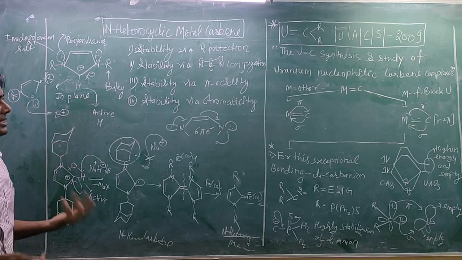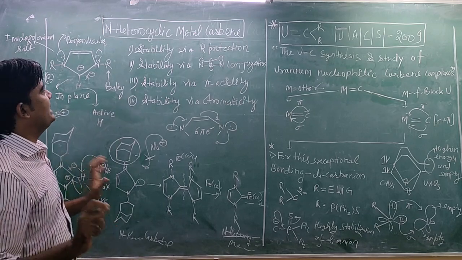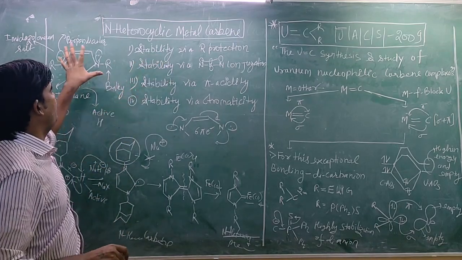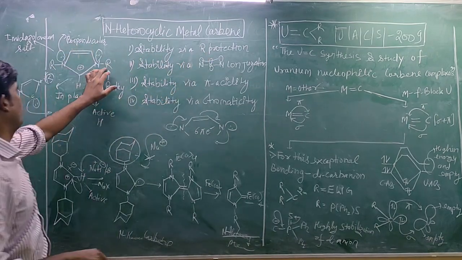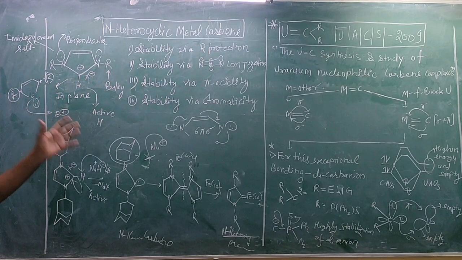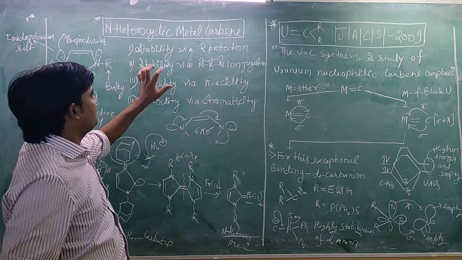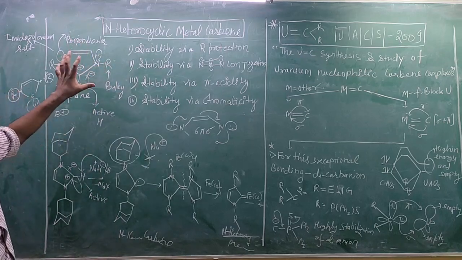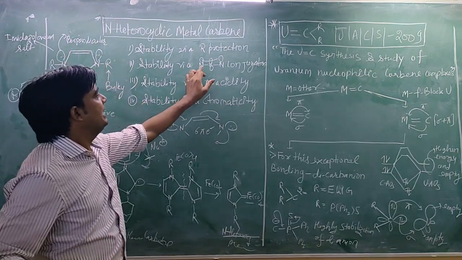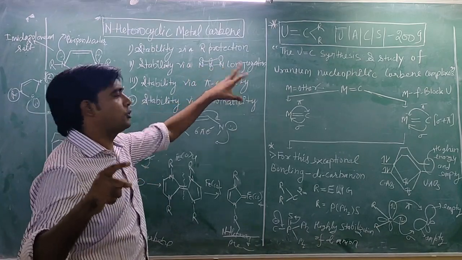Today I am just discussing the stability and the factors affecting the stability. We have already studied the stability of N-heterocyclic metal carbene by protection with R groups, by making bulky R groups. The second stability factor is that this type of metal carbene complex is highly stable due to N lone pair and carbon vacant orbital conjugation.